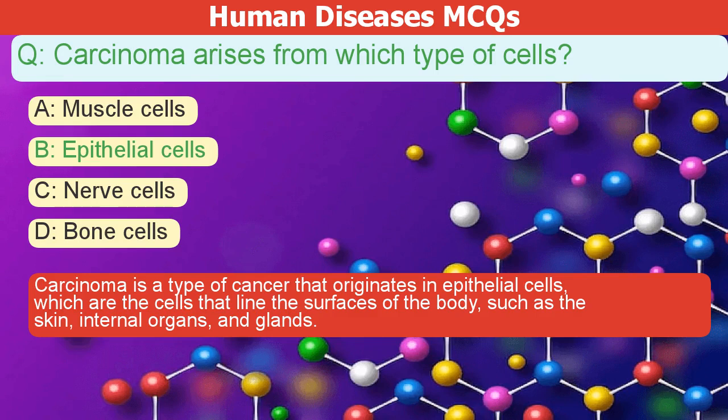Carcinoma is a type of cancer that originates in epithelial cells, which are the cells that line the surfaces of the body, such as the skin, internal organs, and glands.